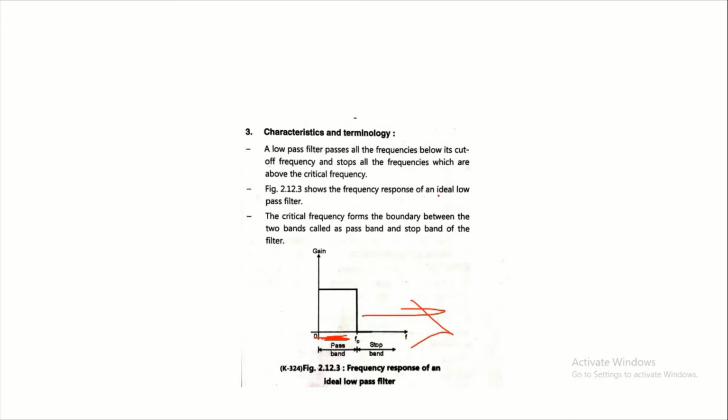The figure shows the frequency response of the ideal low pass filter. The critical frequency forms the boundary between the two bands, the pass band and the stop band. The pass band includes all the frequencies that pass through the filter, and the stop band includes all the frequencies that are rejected by the filter. The pass band is the range of frequencies allowed to pass to the output by the filter without any attenuation, and the stop band is the range of frequencies not allowed to pass to the output.